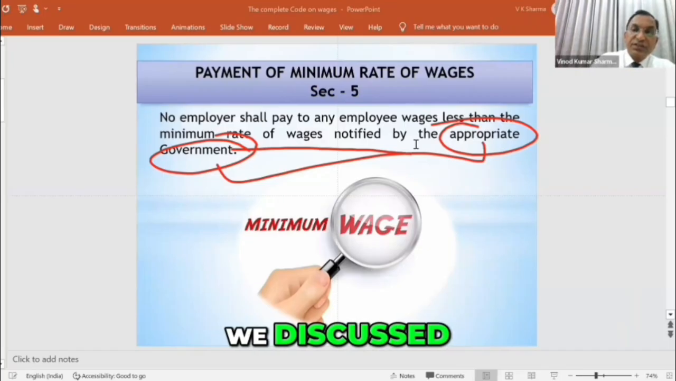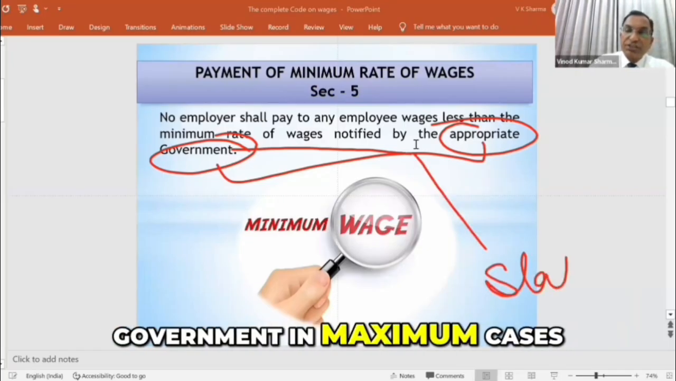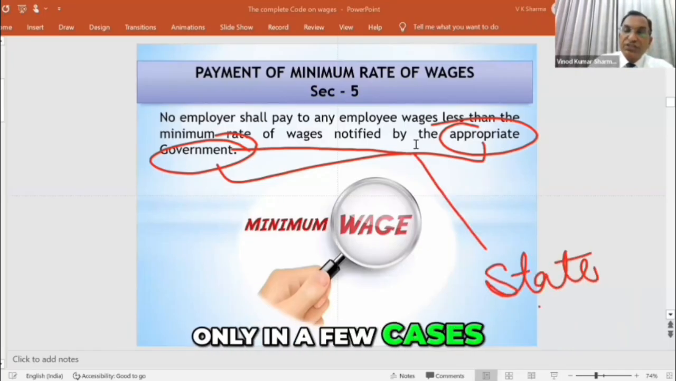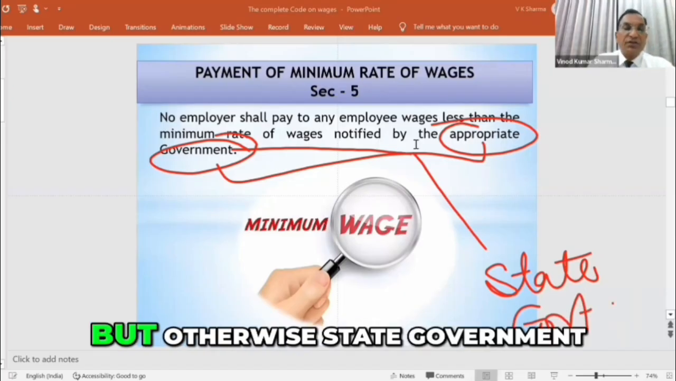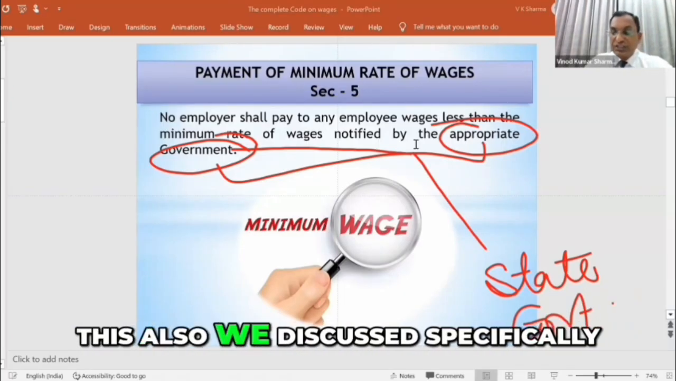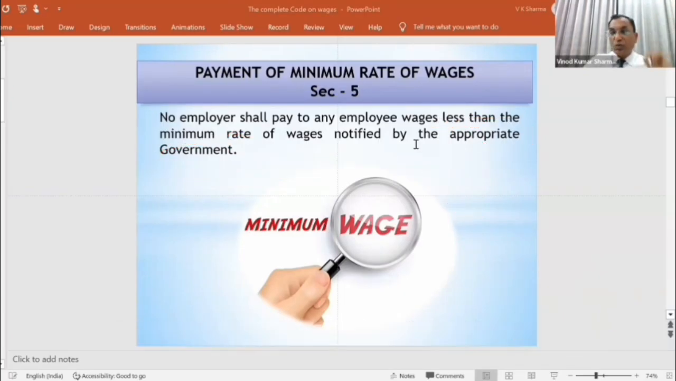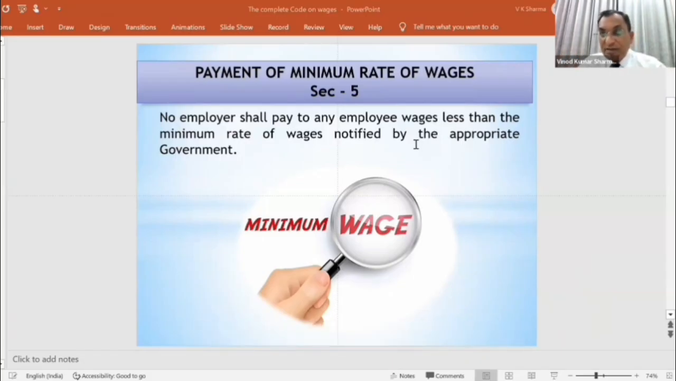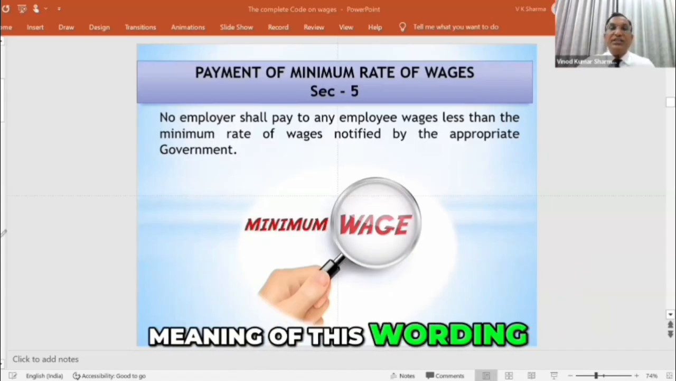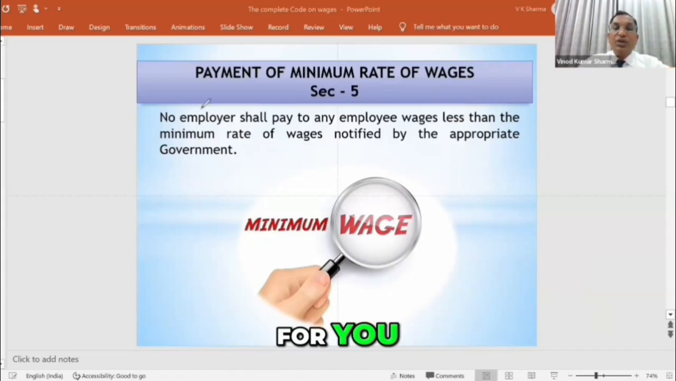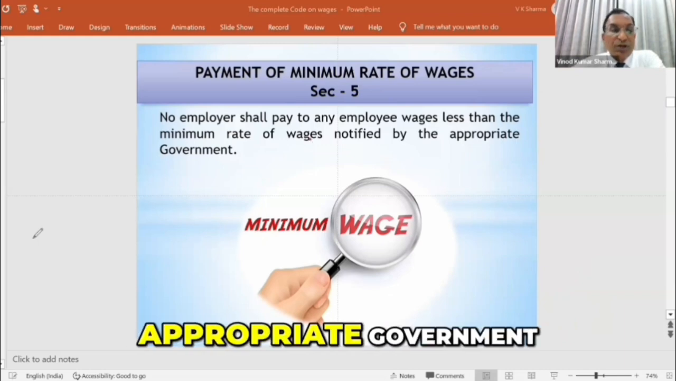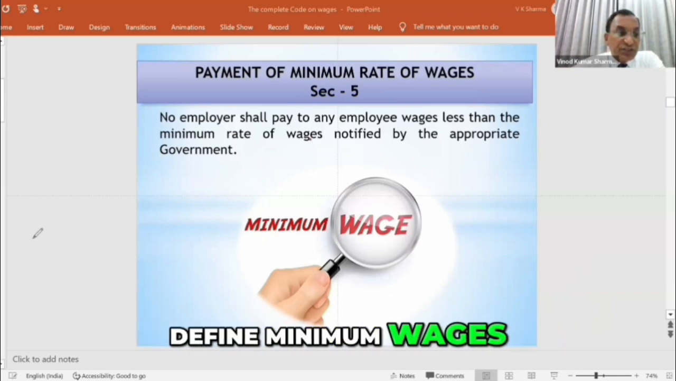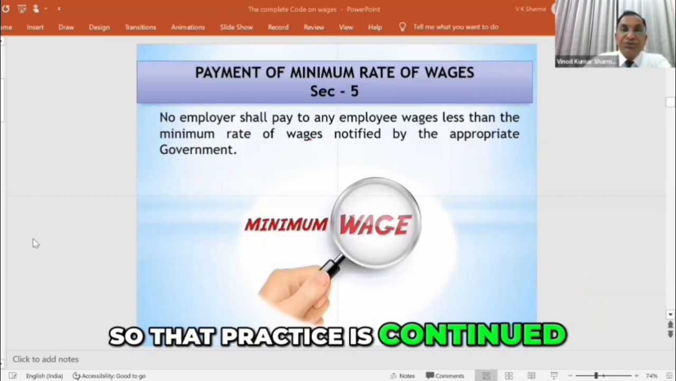Appropriate government we discussed, it is your state government in maximum cases. Only in a few cases it is central government, but otherwise state government. This also we discussed specifically. So whatever your government defines. So what does this mean? The other legal meaning of this wording is that your minimum wages shall be defined by your appropriate government. Your state government shall define minimum wages. So that practice is continued.